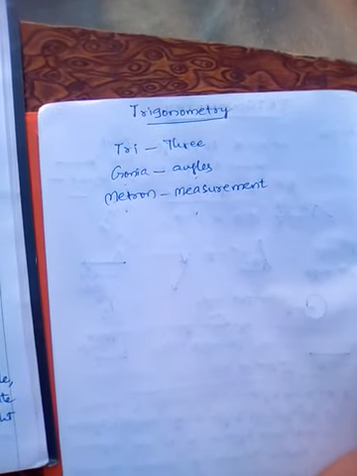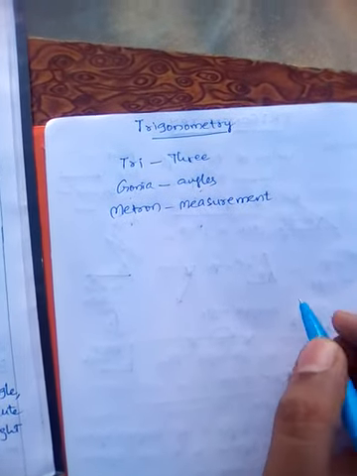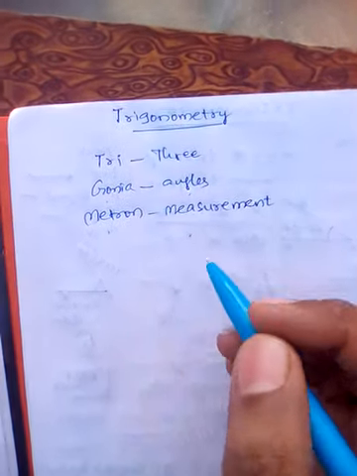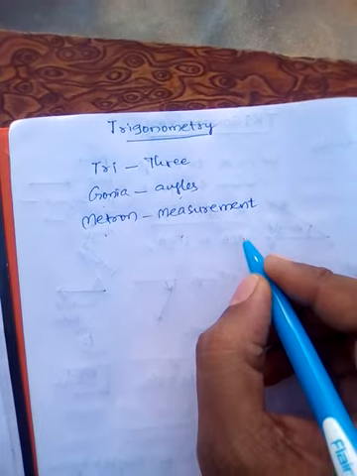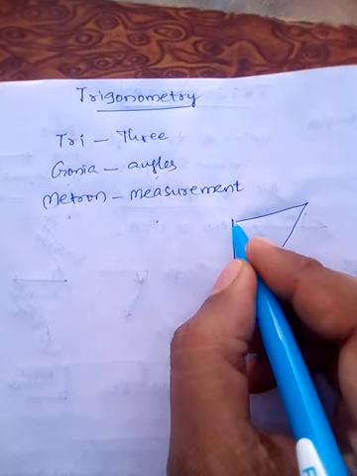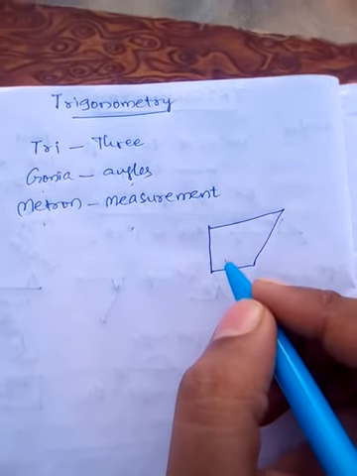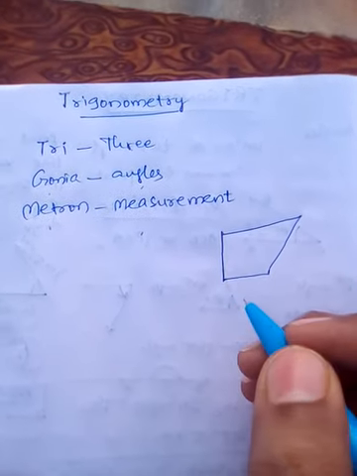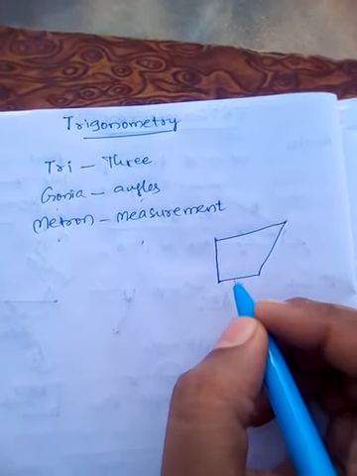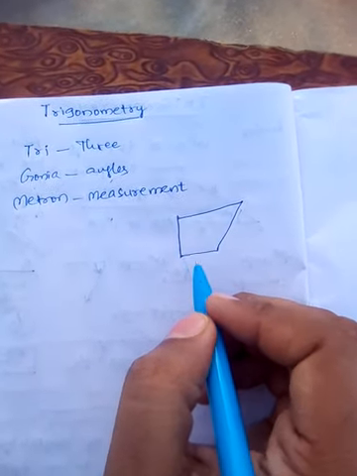Before we name the sides, let me ask you one question: why is the name suggested to be only trigonometry? Why not quadrinometry? See, if you draw one quadrilateral, in a quadrilateral also there are four angles, isn't it? So four angles measurement we can say, and we can call it quadrinometry. Why not quadrinometry? Why only trigonometry, three angles measurement? To answer this question, it is very simple.